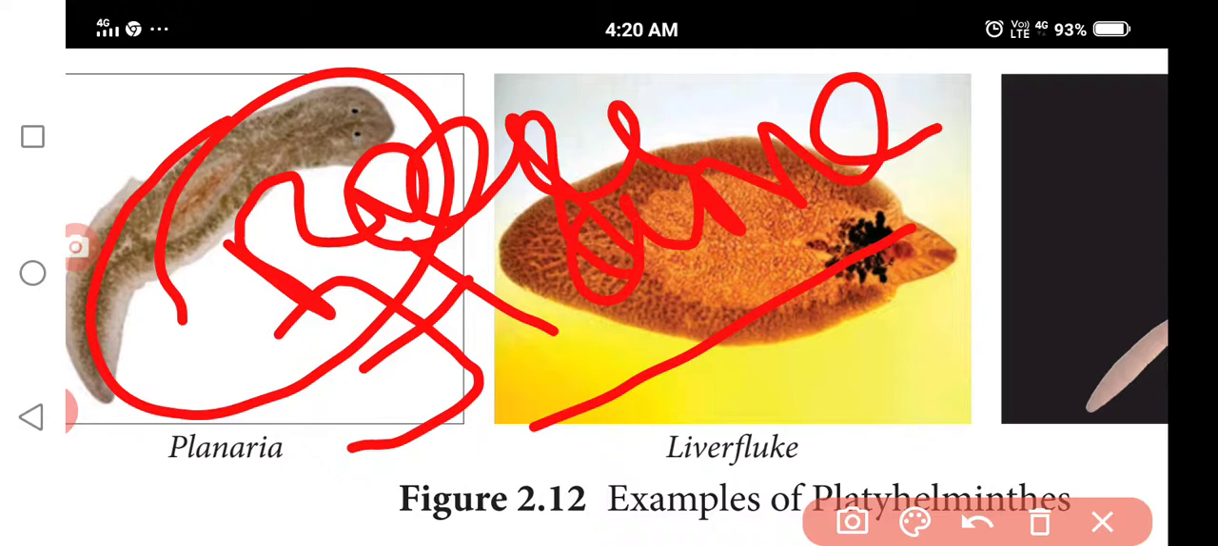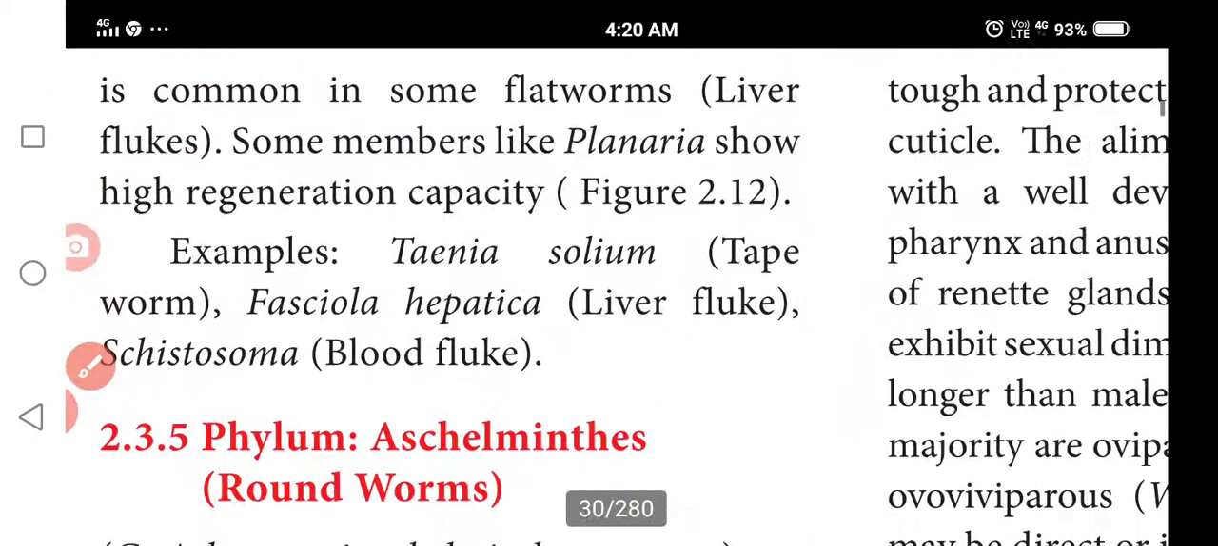So what are the special characters of the Platyhelminthes? Flame cells. You must write flame cells, and also regeneration capacity. Polyembryony will be seen in the flatworms. Understood? So next we discuss